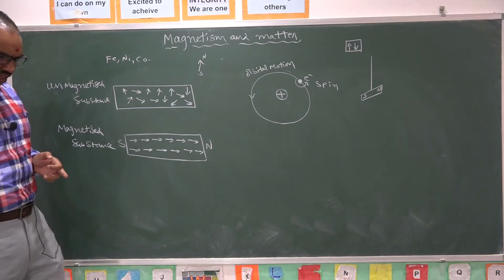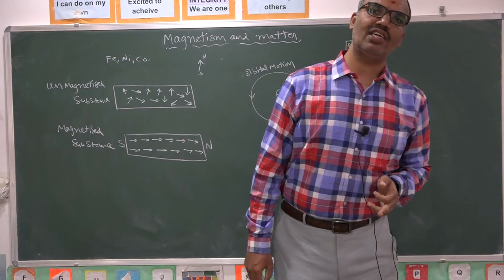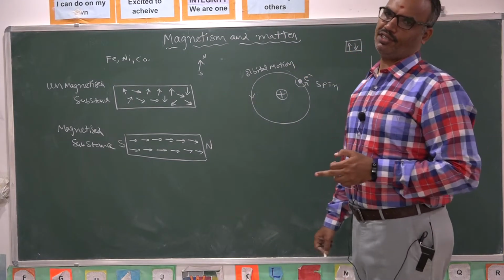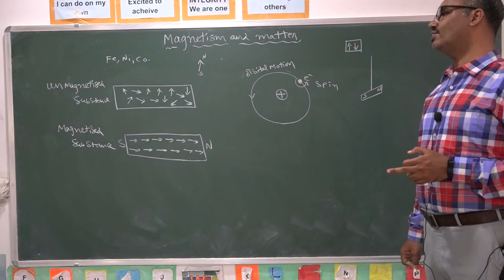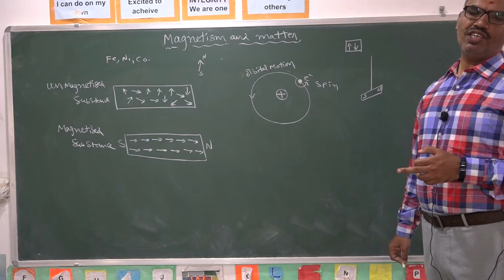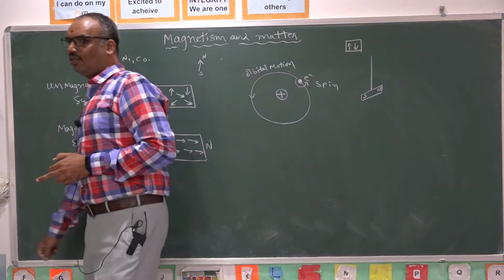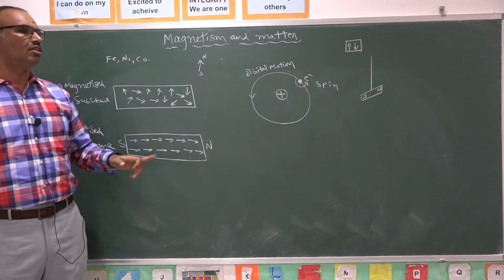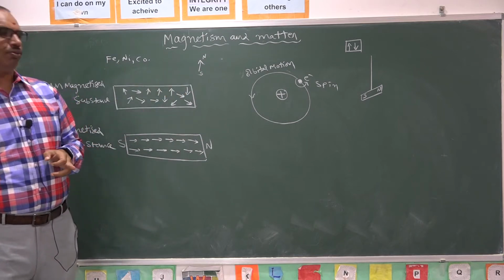Every atom consists of some paired electrons and some unpaired electrons. Paired electrons will not contribute a magnetic field. Unpaired electrons will contribute a magnetic field due to their spin motion as well as orbital motion. So each and every atom will behave as a tiny magnet. These tiny magnets are represented with small arrow marks. The arrowhead represents the north pole, the tail represents the south pole.